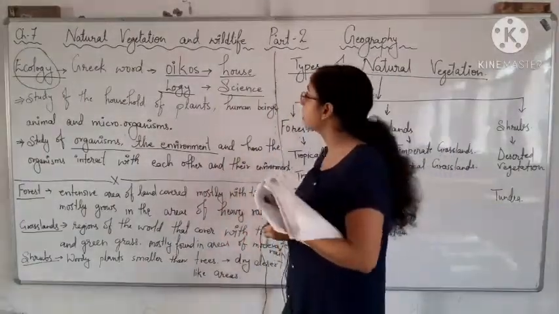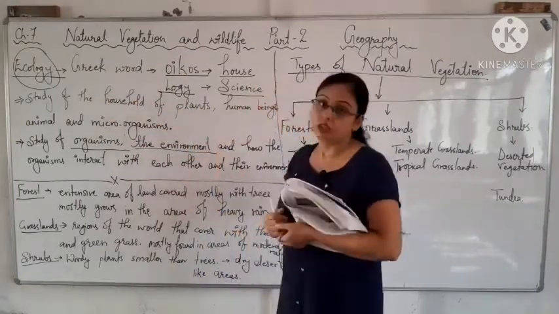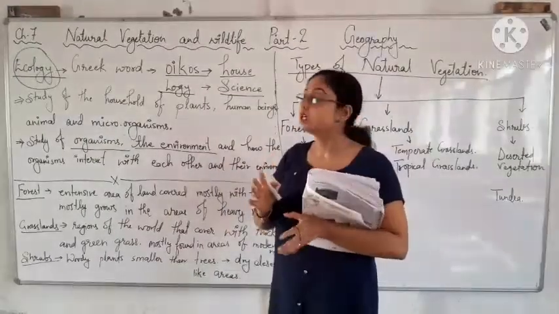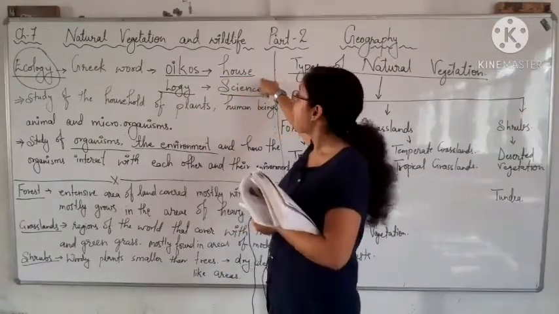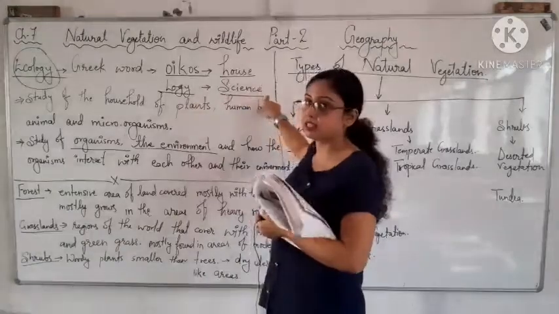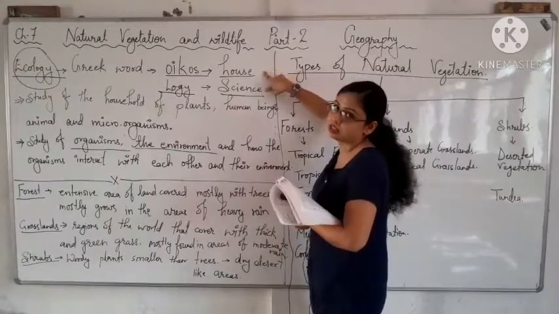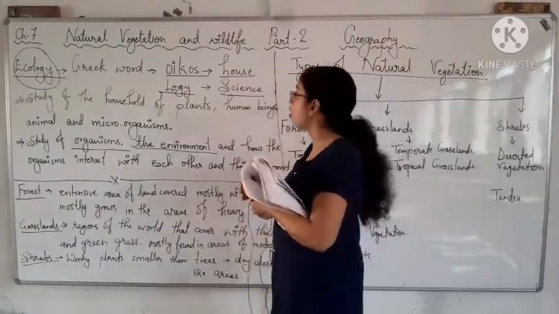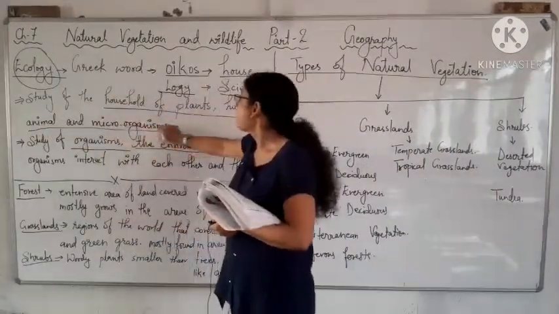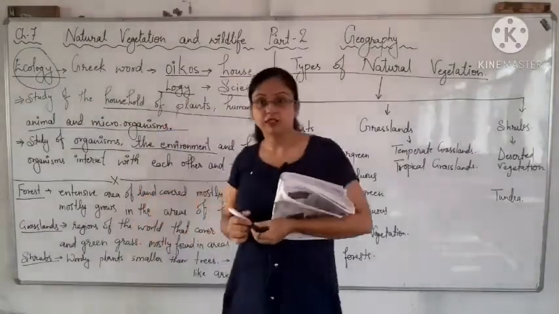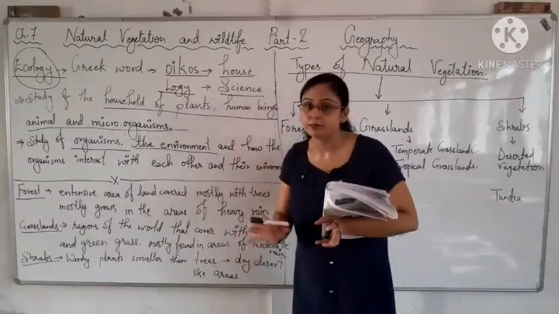Now we will start with ecology. The word ecology is derived from the Greek word eikos. Eikos means house, and logy means science. So ecology is the study of the household of plants, animals, human beings and microorganisms. It is the study of living organisms.